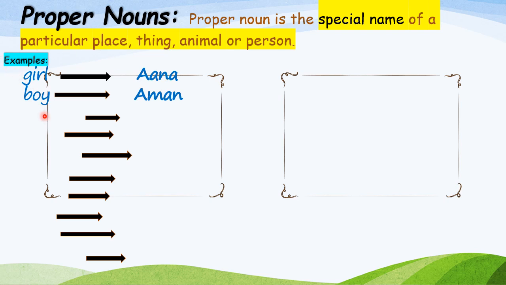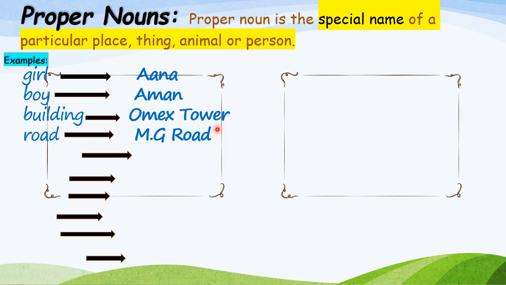Now, boy, a particular boy whose name is Aman. Building. There are a lot of buildings in my society or in my area. So which building am I talking about? Omex Tower. I'm talking about building Omex Tower.